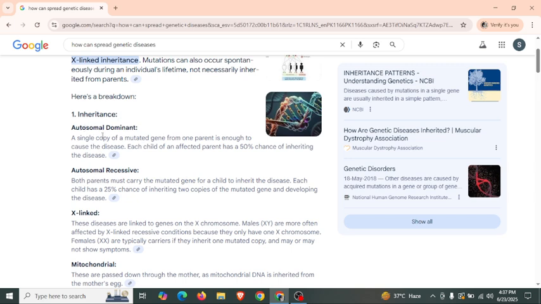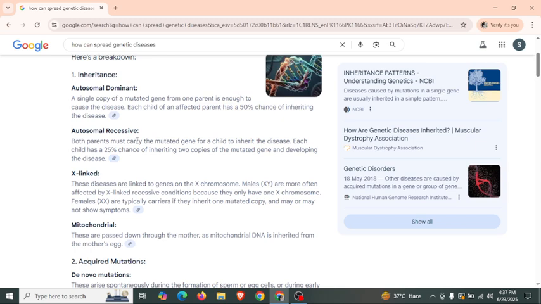Inheritance. Autosomal dominant: a single copy of a mutated gene from one parent is enough to cause the disease. Each child of an affected parent has a 50% chance of inheriting the disease. Autosomal recessive: both parents must carry the mutated gene for a child to inherit the disease. Each child has a 25% chance of inheriting two copies of the mutated gene and developing the disease.